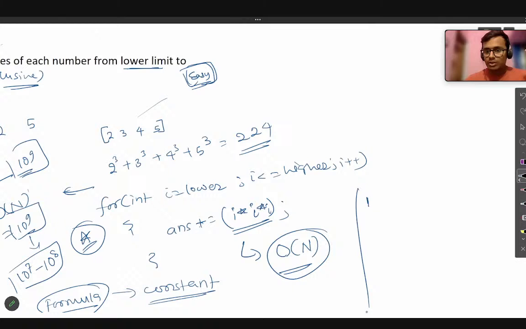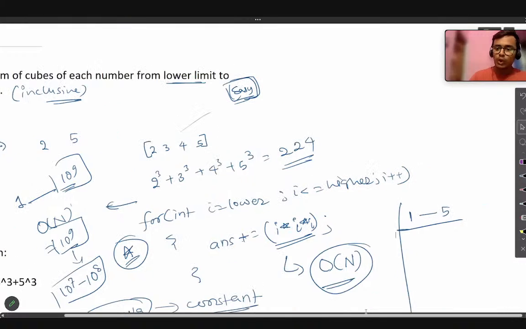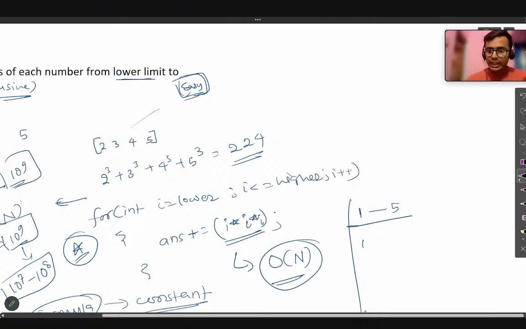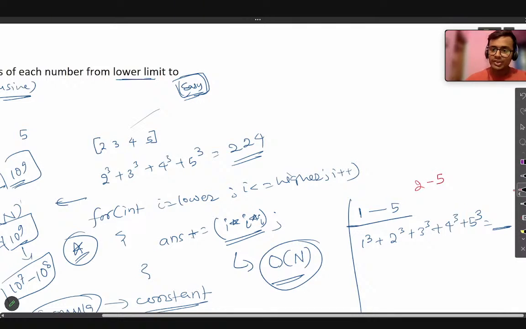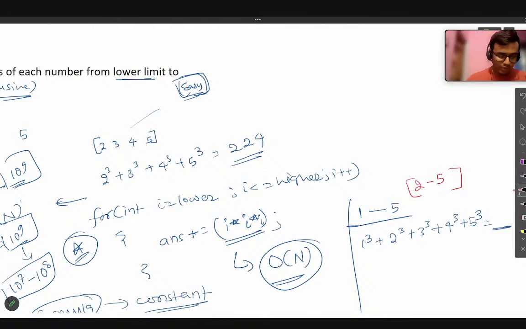Let's understand with 1 to 5 because the higher limit will be 5, okay? So from 1 to 5, if I want to take cubes, it is 1 cube plus 2 cube plus 3 cube plus 4 cube plus 5 cube, and this will give me some value. But in the answer, we only want the range between 2 and 5. Our range is only 2 to 5.